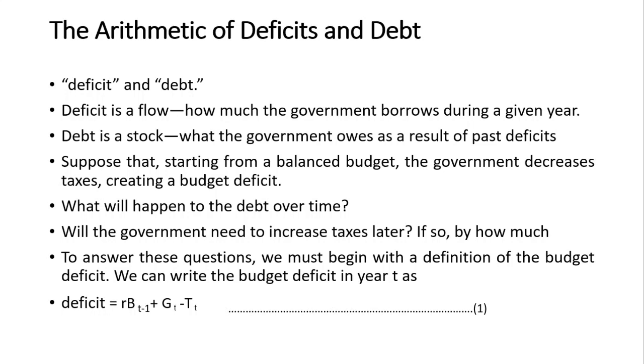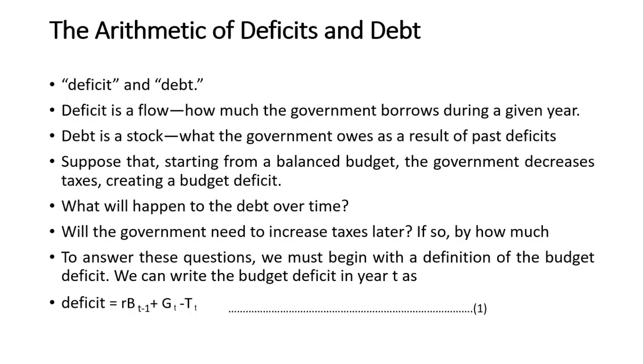We just take into consideration the borrowing of the government during the particular year. Whereas in debt, we say by January 2021, what the government owes as a result of past deficits. Over the years, the accumulated deficit comes as the debt. Current year's borrowing is deficit, whereas the accumulated past deficits are called the debt.